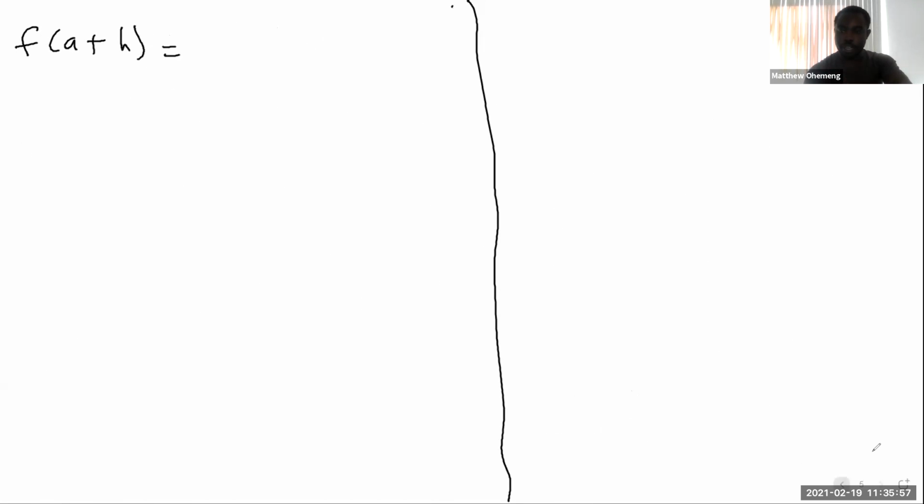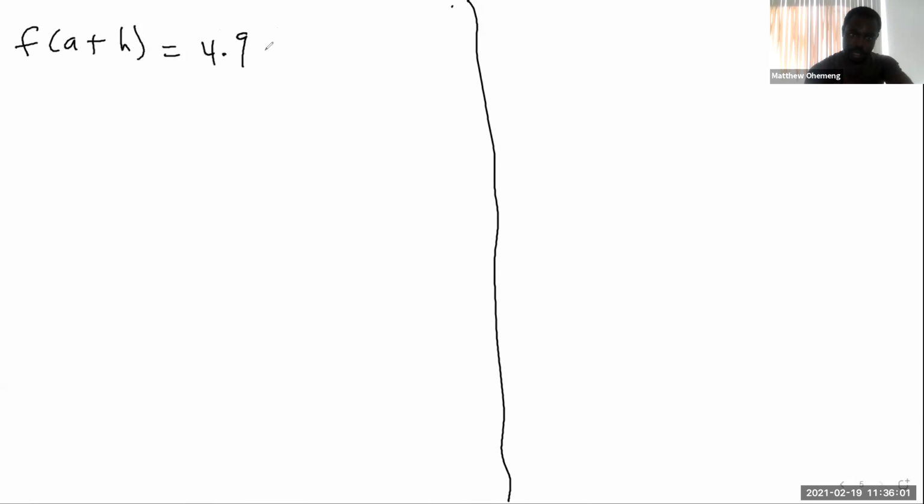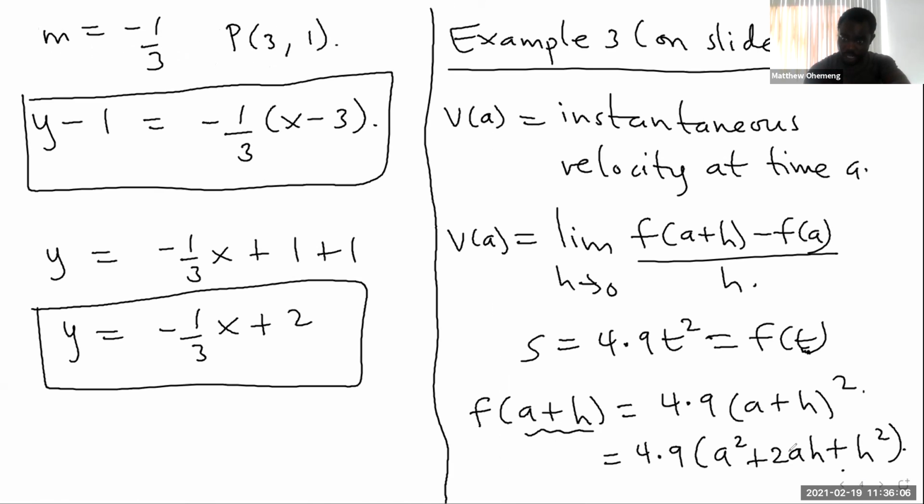Let me distribute the 4.9. So that'll be 4.9 a squared. I'm stretching my 9 so that it doesn't coincide. And then this one, 4.9 times 2ah, that's 9.8, right? 2 times 49, that's 98, yeah. So 9.8ah,